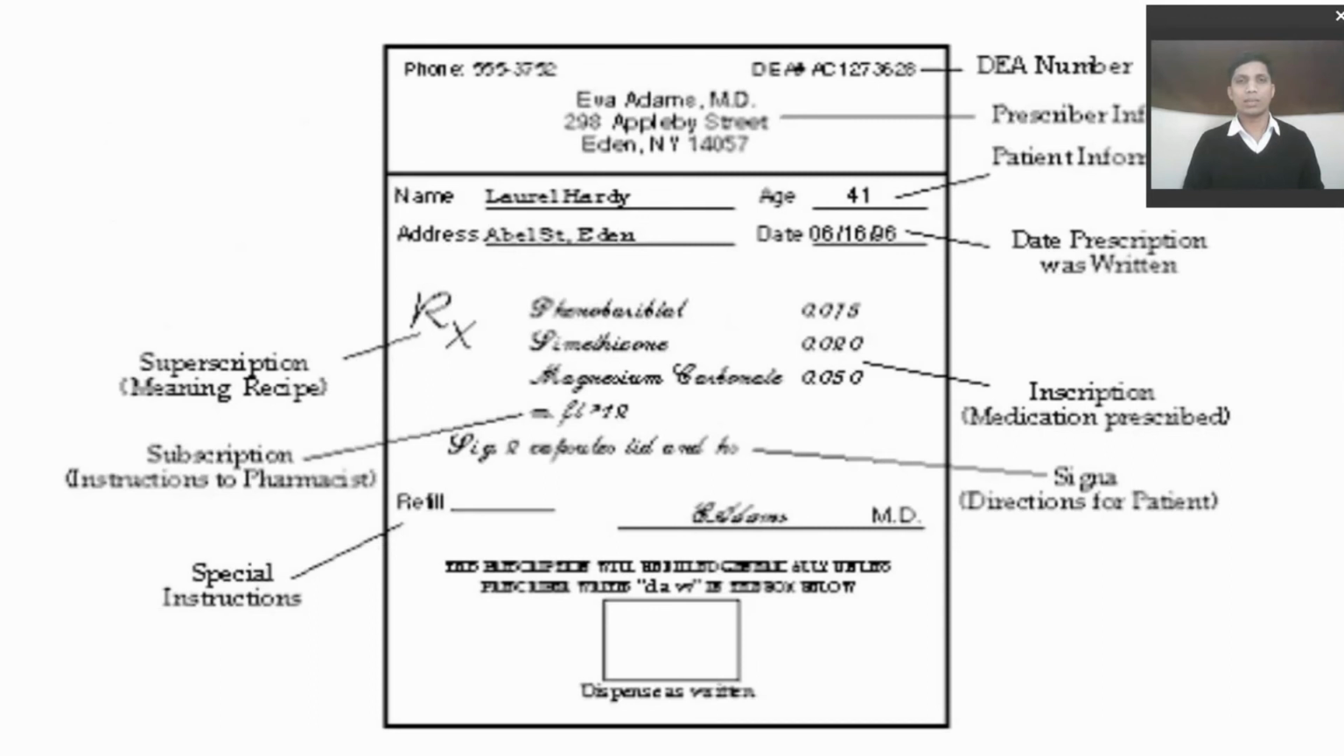This is a typical general example of a prescription. The first part contains the address of the hospital or clinic, and the second part contains the name, sex, address and date of the patient. Next comes the superscription Rx, then the medicine and the inscription in the form of dose form. Next is any special instruction if any, and then the signature and registration number of the prescriber.